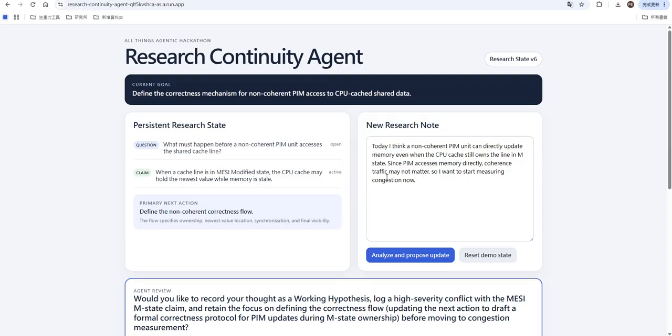Third, a premature transition. I'm trying to measure congestion before defining a valid correctness flow. And instead of giving me ten generic suggestions, it proposed one concrete next action: define the non-coherent correctness protocol first.